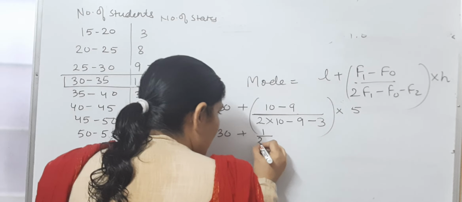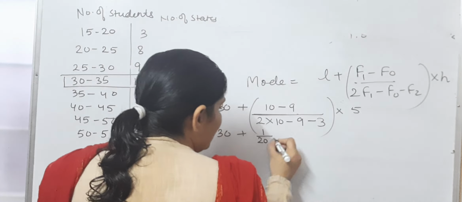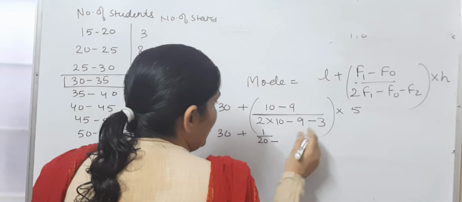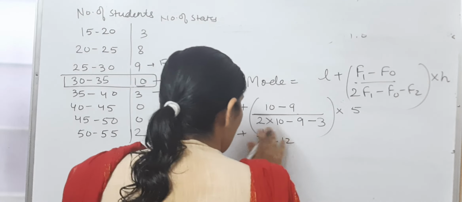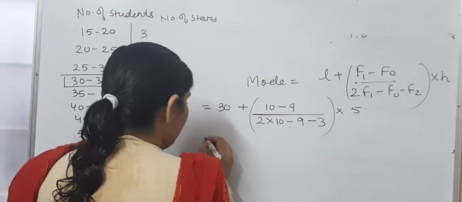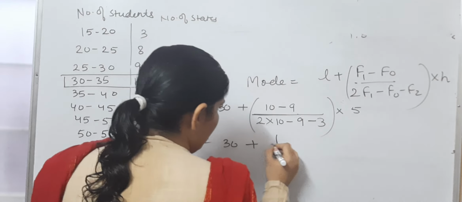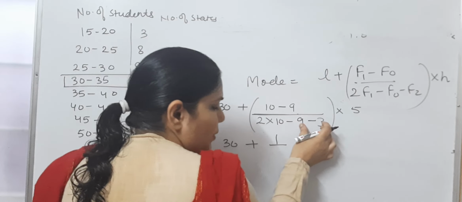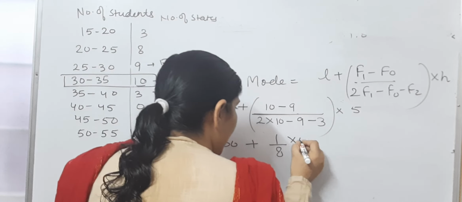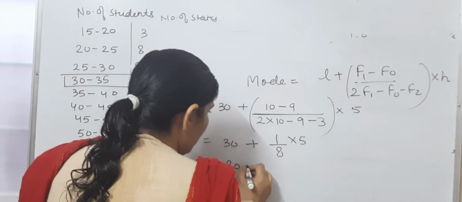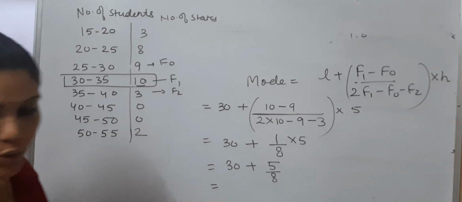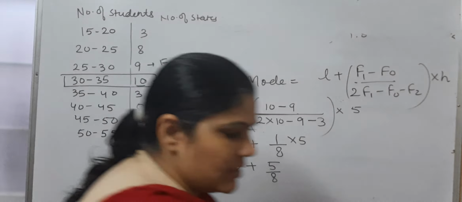By the BODMAS rule, first we multiply, then subtract. 2 into 10 is 20. If you don't understand, take one more step, but don't do wrong calculations. So this is 20, 9 minus 3 is... minus 12. 20 minus 12 will be 8, and this is 5. So this is going to be 30 plus 5 upon 8. I hope everybody can do this now.